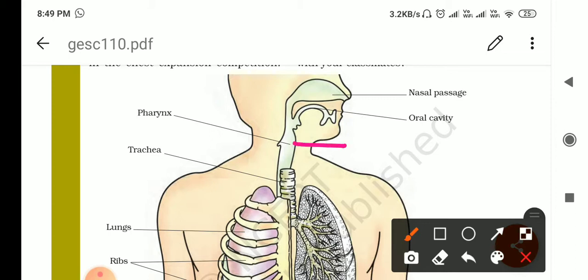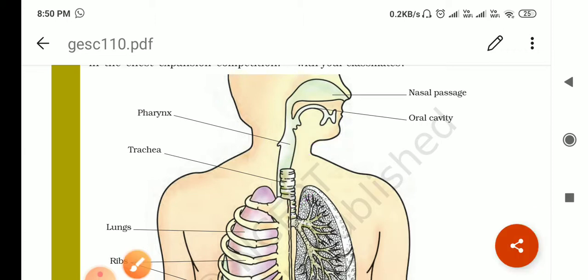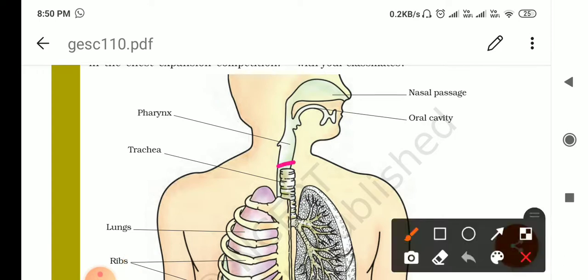This portion is called pharynx. The region after the nasal cavity that leads into the trachea is called pharynx, right? And this portion is trachea. It is guarded by the opening called glottis. Normally it remains open, and at the time when we swallow food, it covers the trachea so that the food particles will not enter into the trachea, right?